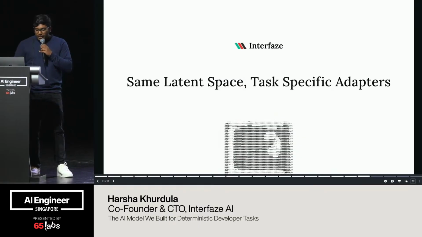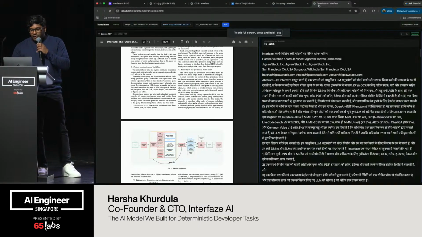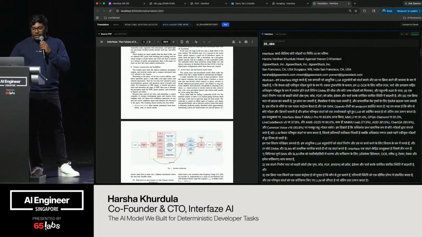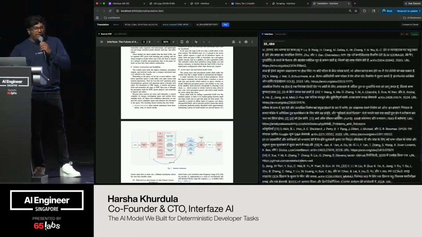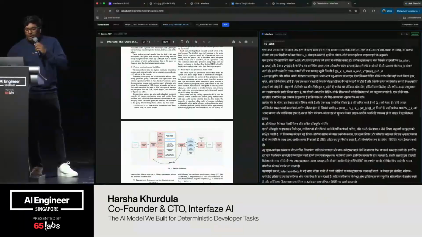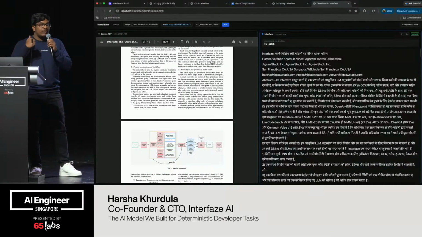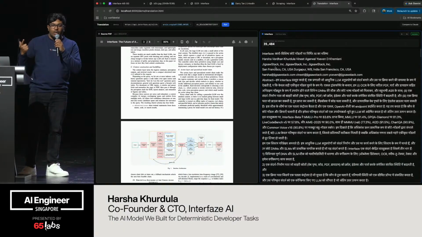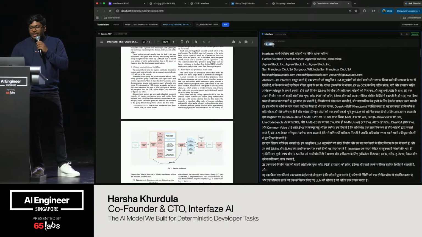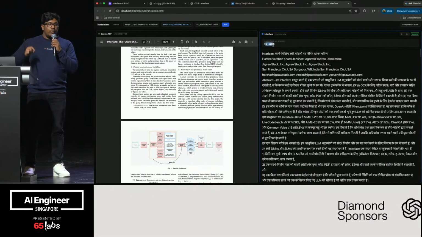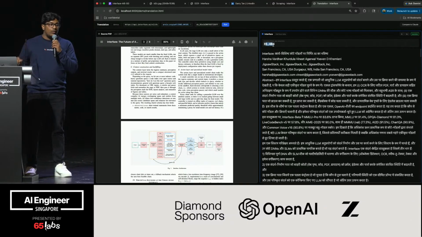Before going to the next thing, let's see what interface gave for translation. You can see that interface not only managed to extract all the text and translate it to Hindi, but it also stayed relevant and safe where it's not supposed to. It did not translate addresses, it did not translate author names, and it also correctly calculated the number of characters. Now, we put this against Claude 4.7 Opus to see what Claude would do.